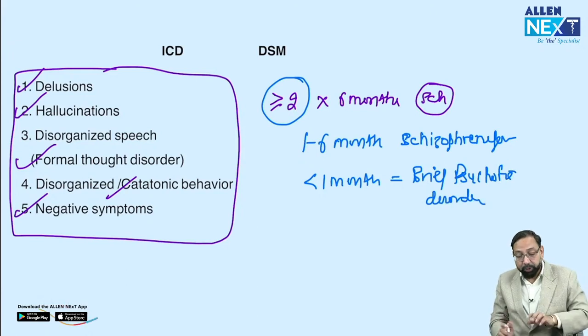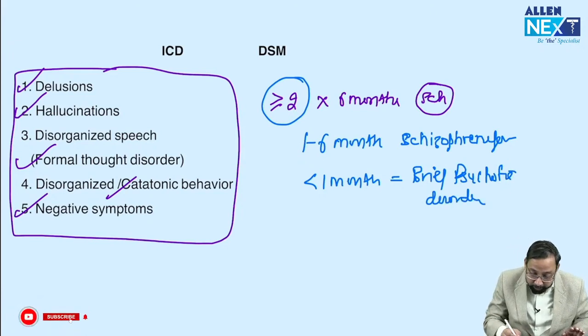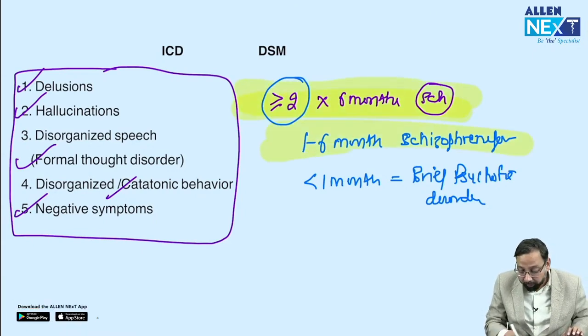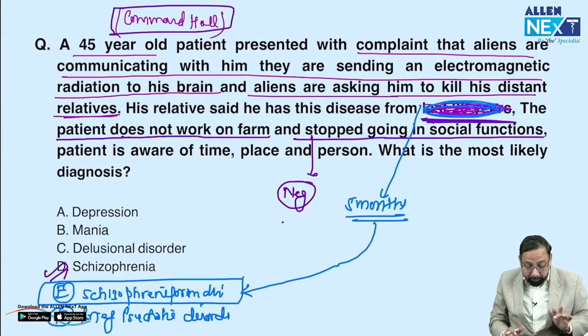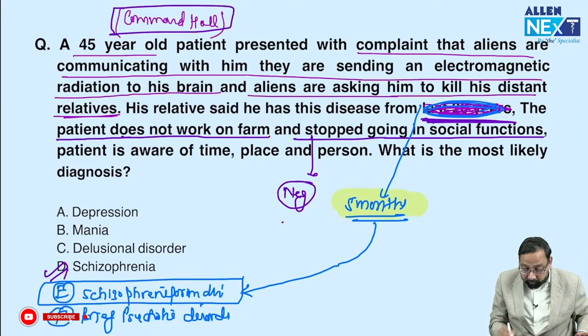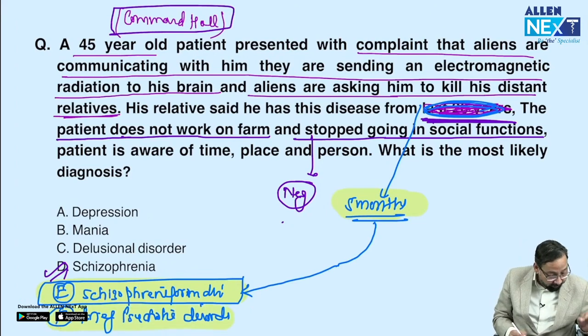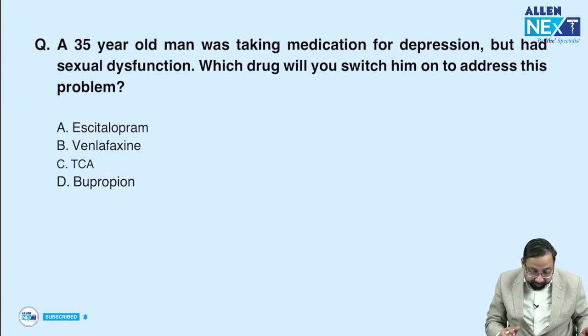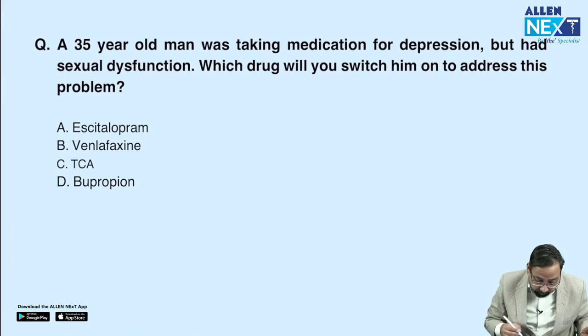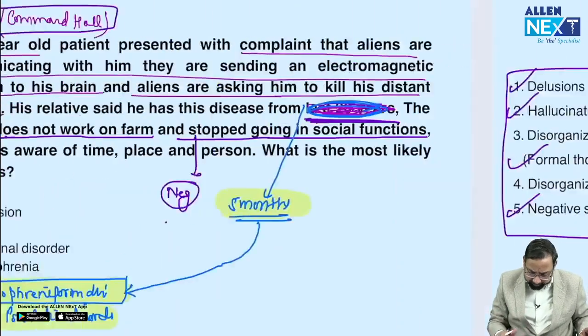So remember this point, duration is very, very important. Clinical questions are asked many times. We think that okay, 2 symptoms, typical question, answer is schizophrenia. But no, if duration is 5 months, the diagnosis would be schizophreniform disorder. If duration is less than 1 month, the answer would be brief psychotic disorder. Very good, Bharat. Okay. Next question, we can move to next question.